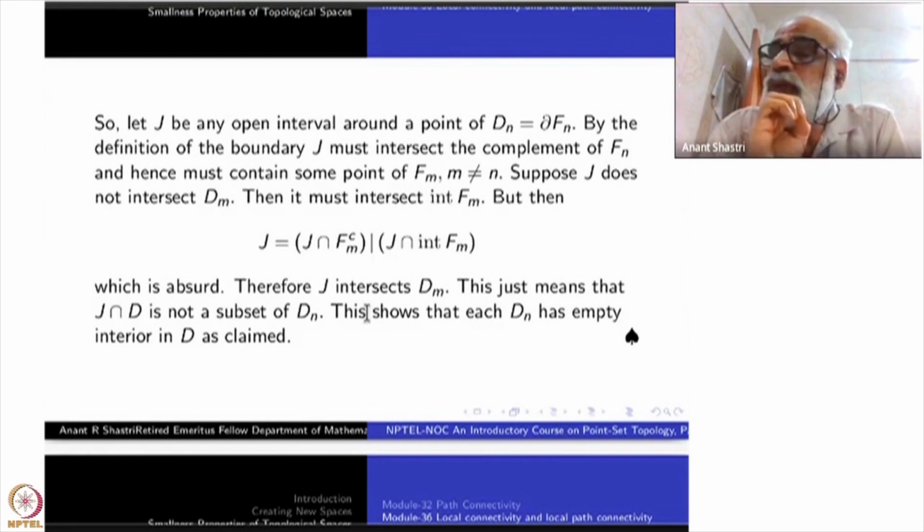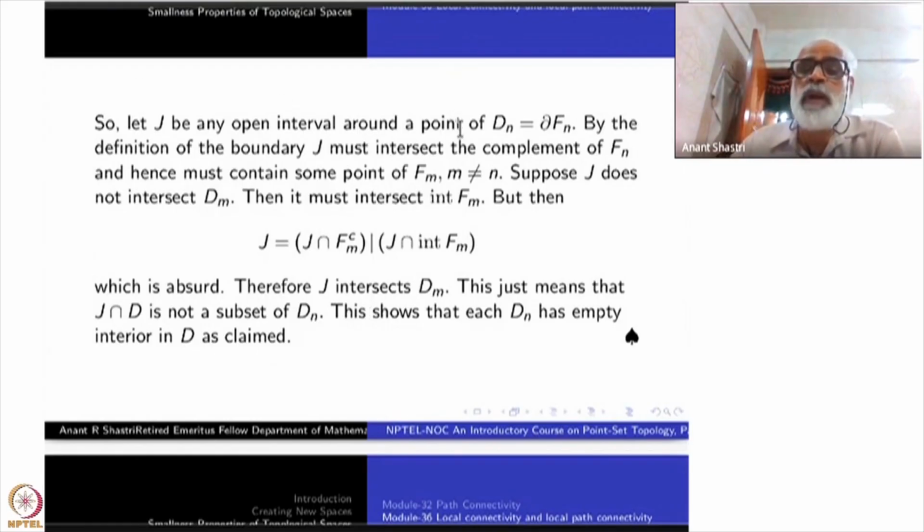Then it will follow that the interior of Dn is empty. So this should be done for every point of Dn. What is Dn? The boundary of Fn. Take a point and take an interval J around that one. A point of Dn is a point of Fn also, but it's a boundary point of Fn.